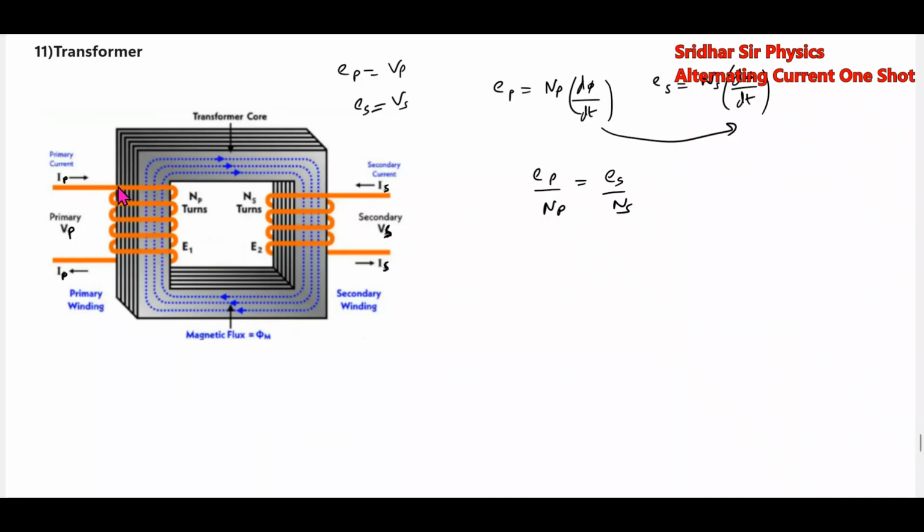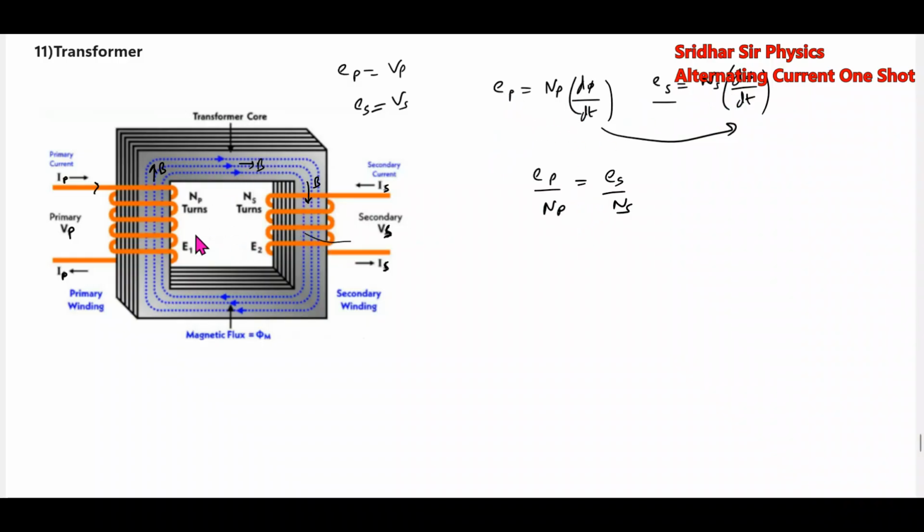When the current through this primary coil is varying, it will produce a variable magnetic field like a solenoid. It will produce a magnetic field here, B bar. The same B bar will propagate and come here. So now the B bar linking this coil will vary. Then according to Faraday's law, as the flux linking the coil varies, EMF will be induced. Then the EMF induced across the secondary is given by this one. I'll see that the rate of change of flux linking the coils remains the same.